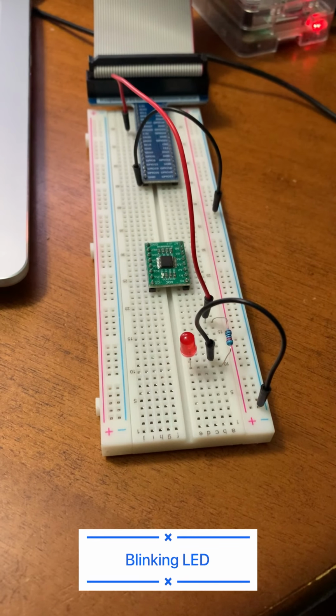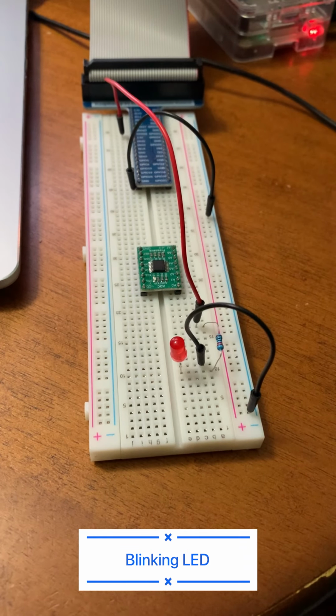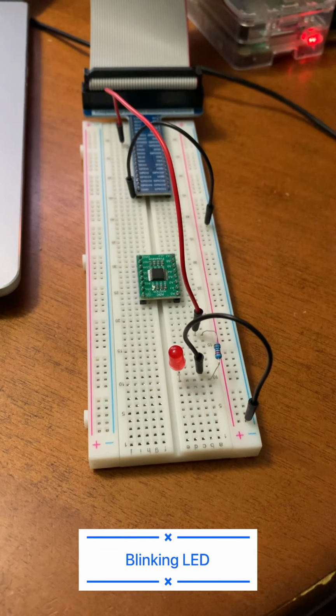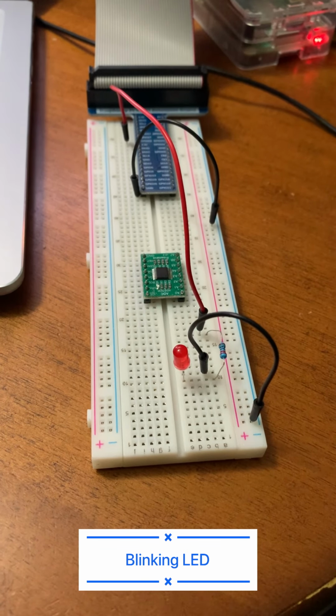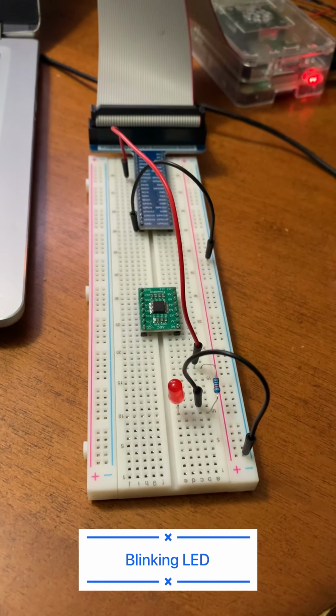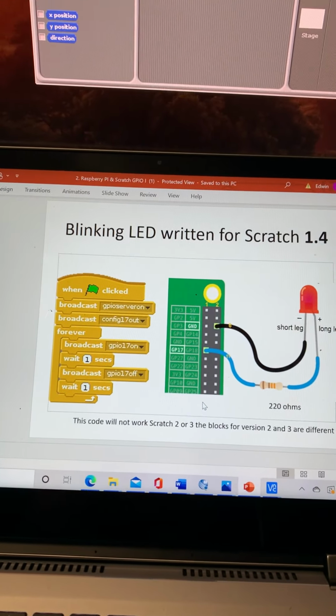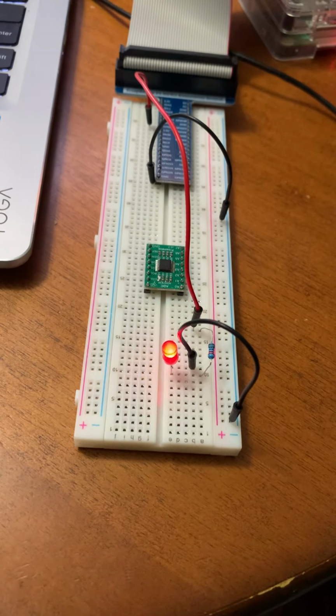Our first experiment is a blinking LED using Scratch, and we use pin 17. We configure pin 17 to make the LED blink on this code. As you can see, that's the code. The blinking LED is working.